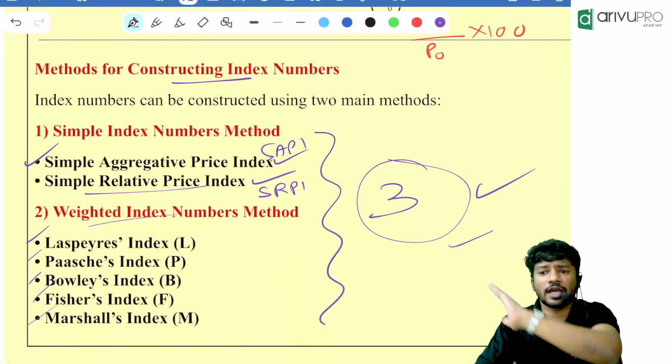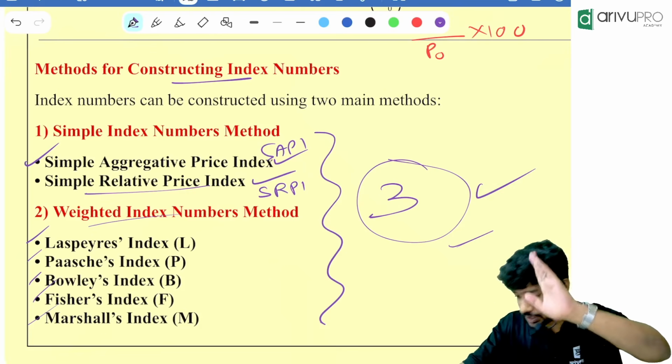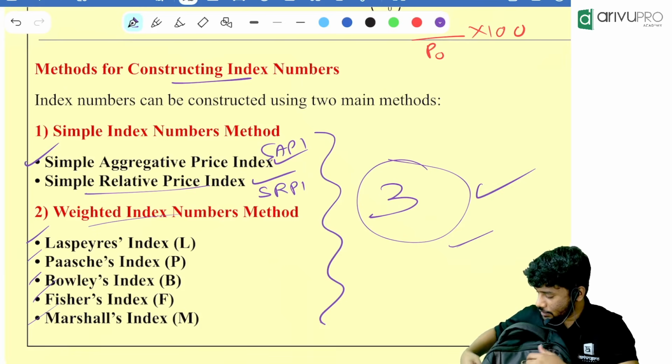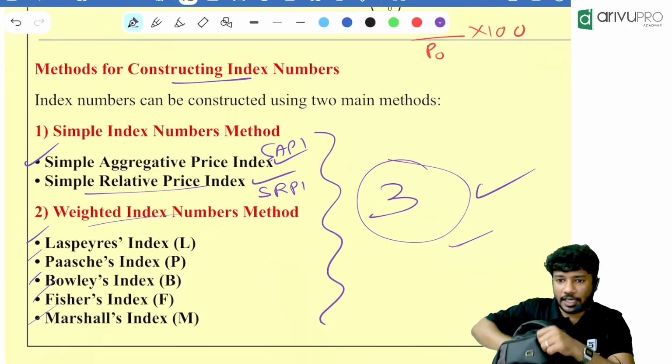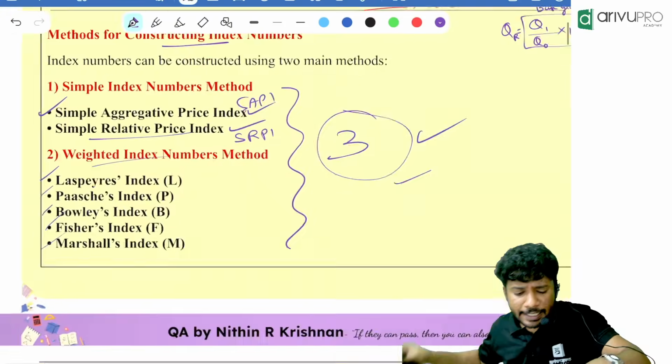Everyone make sure that you have the calculator. If anyone doesn't have one, tell me, I'll give the calculator. One person doesn't have, please come over here. I'll give the calculator because calculator is important for this chapter, because almost all the questions can be solved using a calculator. Yes, you can take it. Now,